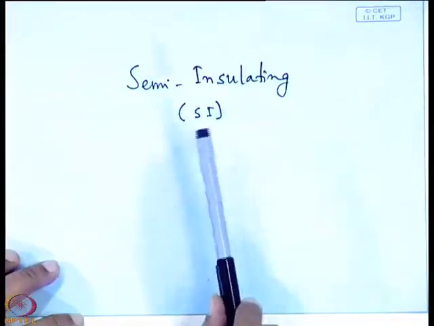The advantage is that for epitaxial crystal growth, you need a substrate. Suppose you are using an N type substrate and you are growing a gallium arsenide layer on a gallium arsenide substrate, or an aluminum gallium arsenide layer on a gallium arsenide substrate. Then if you want to measure the electrical parameters of your grown layer, what will happen? There will be a sufficient contribution from the substrate, because the substrate itself is either N type or P type. So for measurements of electrical characteristics of your grown layer, that substrate will contribute to the electrical parameters.